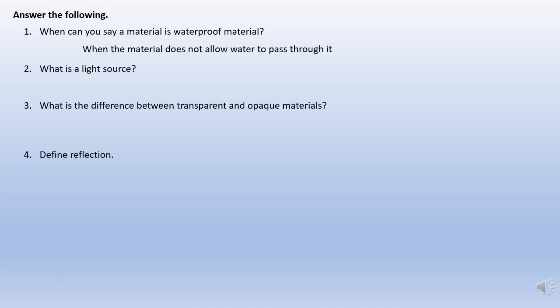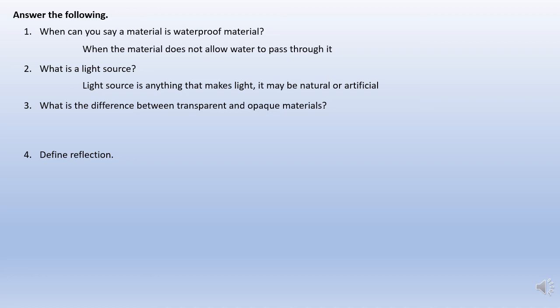So here we have answered the following. When can you say a material is waterproof material? When the material does not allow water to pass through it. What is a light source? A light source is anything that makes light. It may be natural or artificial.